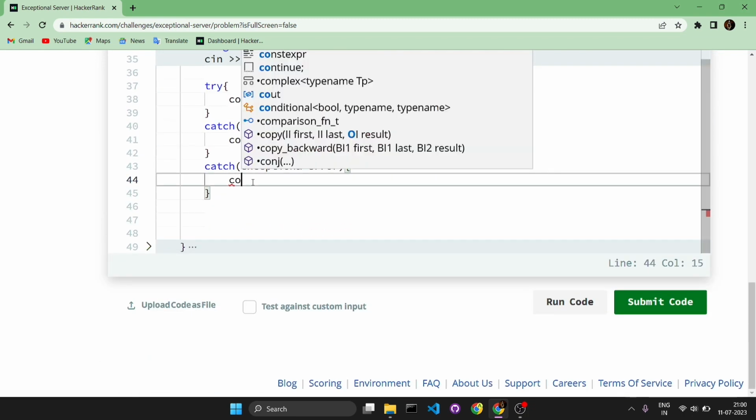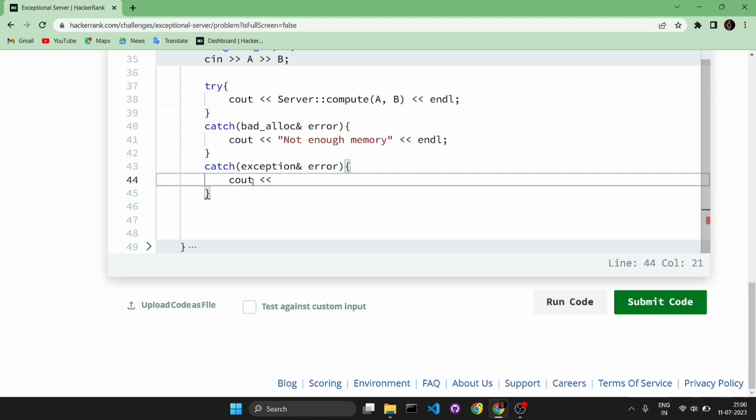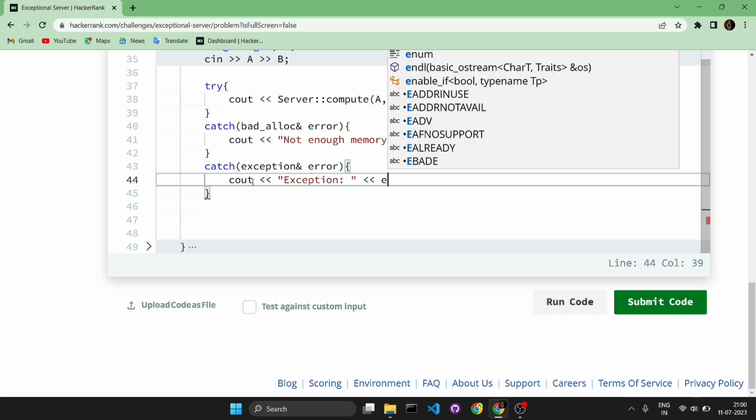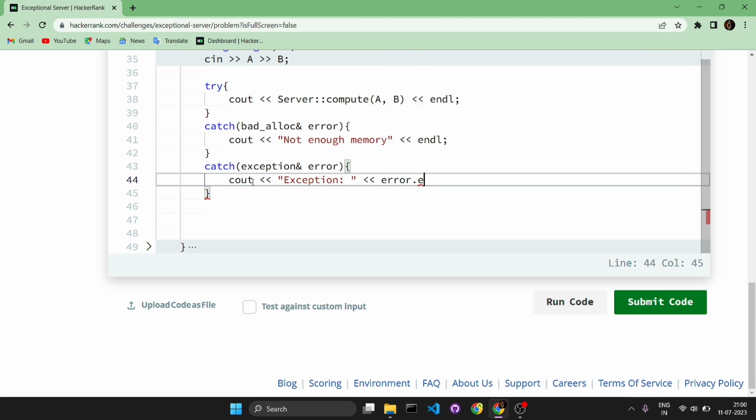So whenever we encounter this exception, we need to print exception colon, then error dot what. This what function will return the description about the error that happened. What kind of error happened? It will return a string.